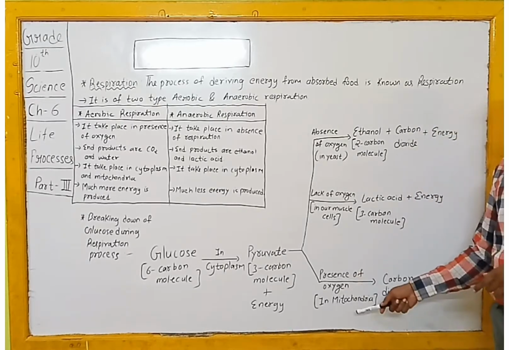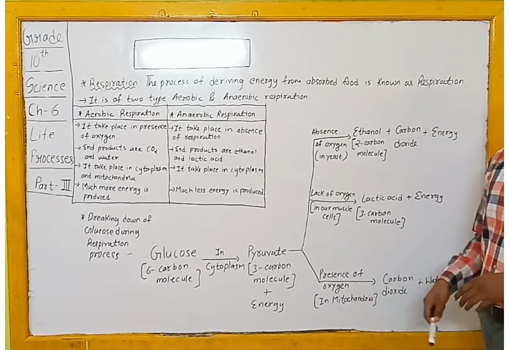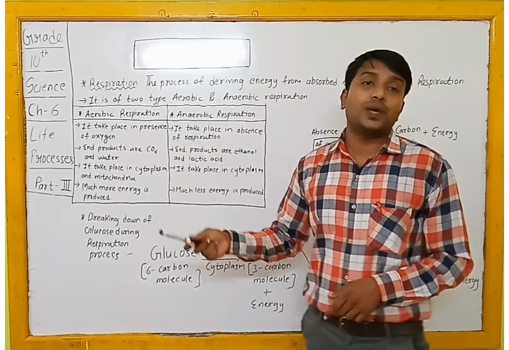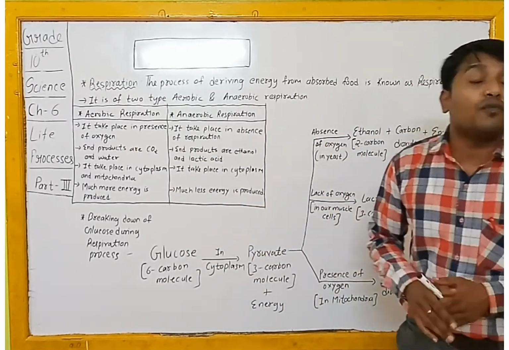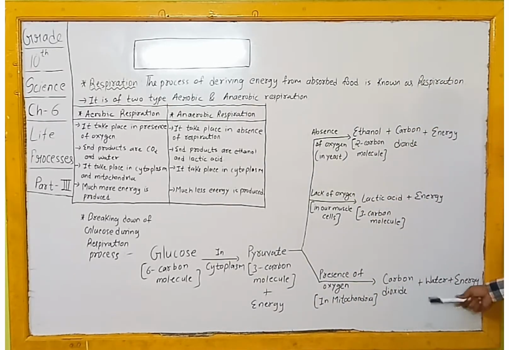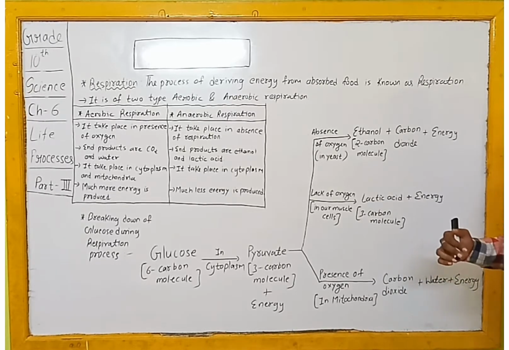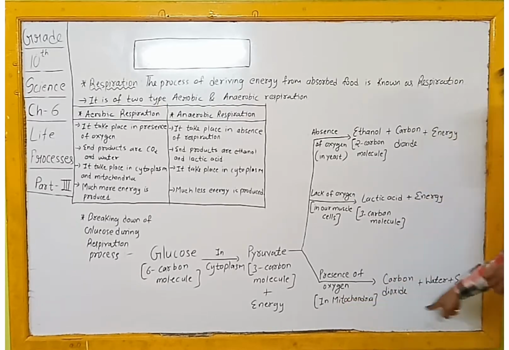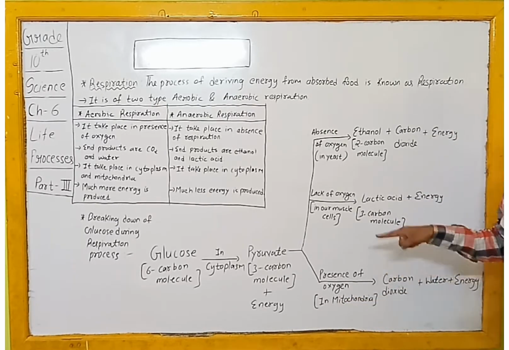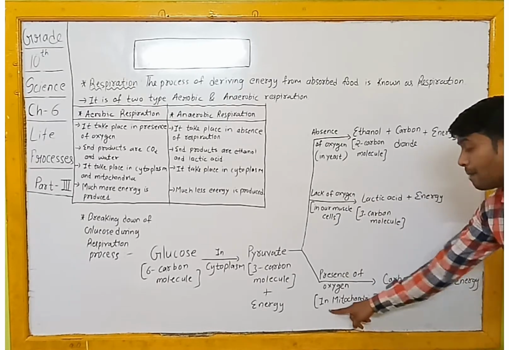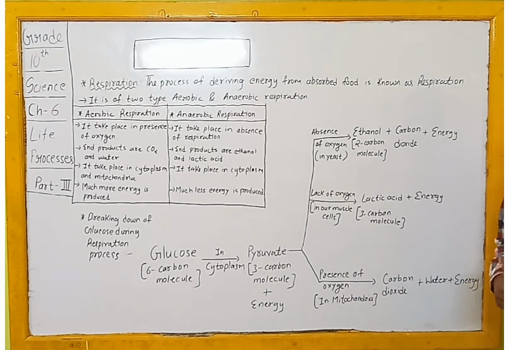Then the third part is in the presence of oxygen, that means aerobic respiration. During aerobic respiration, much more oxygen is available. So as a product you are going to get carbon dioxide, water and energy, and you will get a very large amount of energy in this part, because it is taking place in the presence of oxygen, and this respiration reaction takes place in the mitochondria.